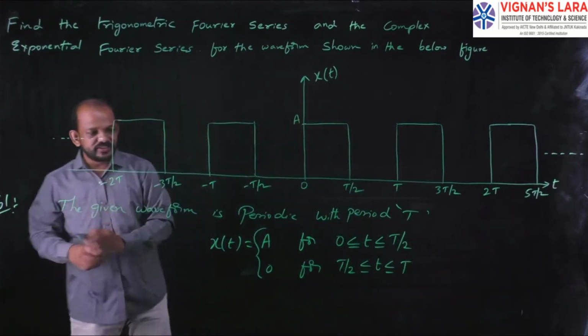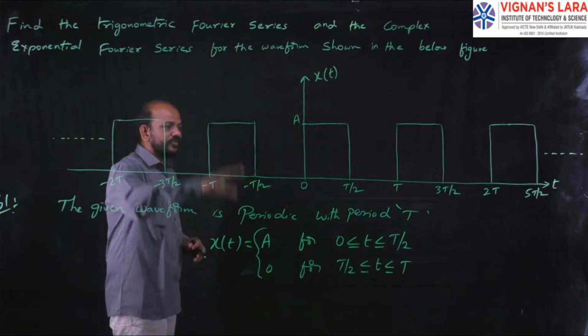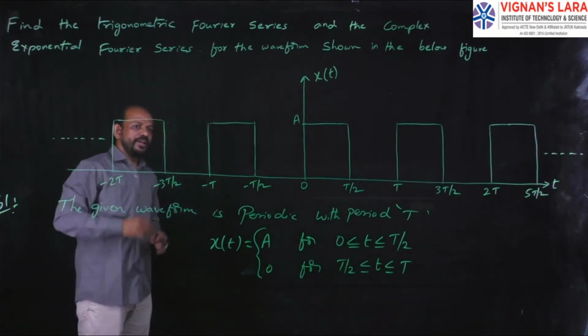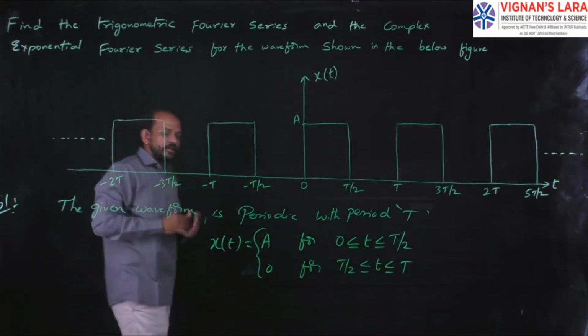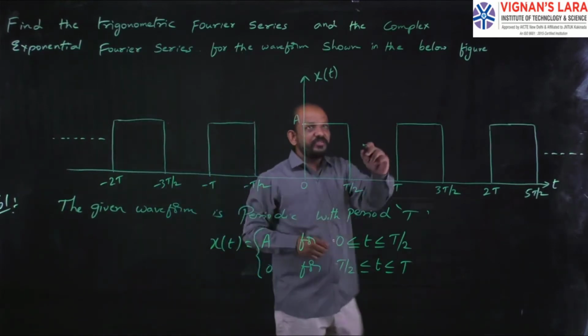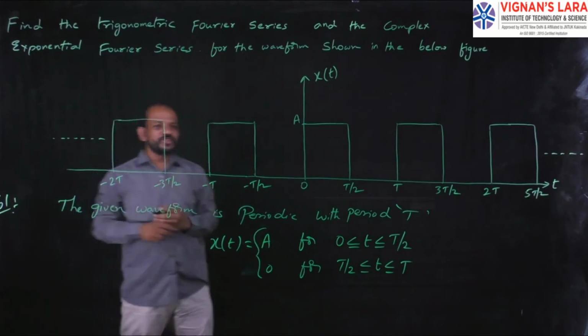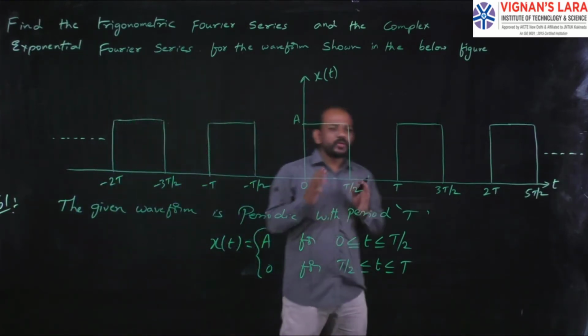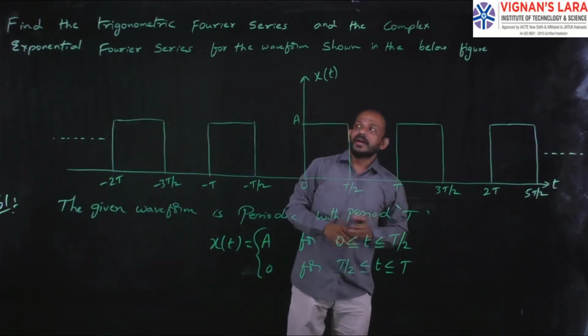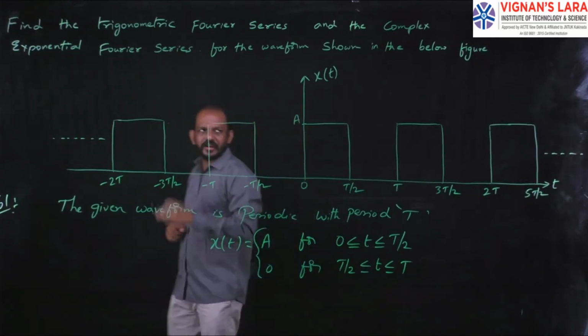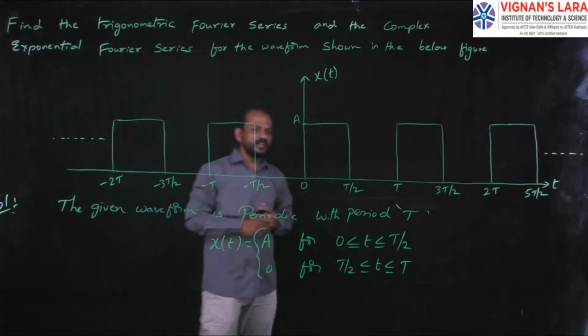Okay, so this is the equational representation of the given waveform. So given a waveform, I went for the equational representation. Why? Because for this waveform we have to find the trigonometric Fourier series and complex exponential Fourier series. So first we have to know the formula for the trigonometric Fourier series representation as well as the complex exponential Fourier series representation.